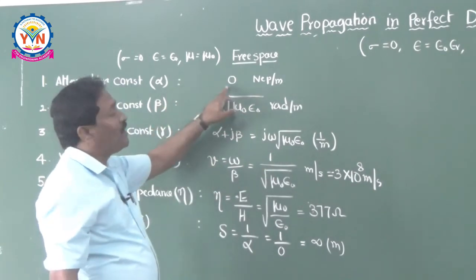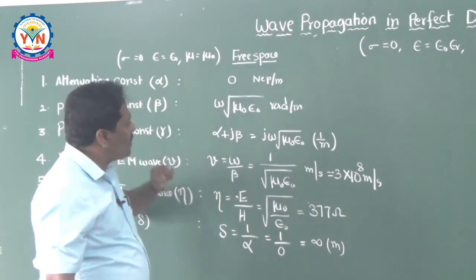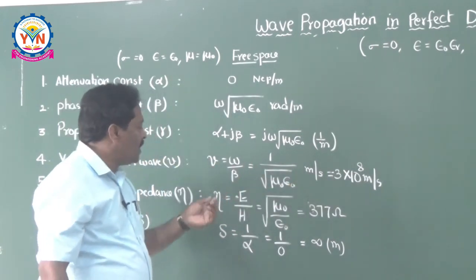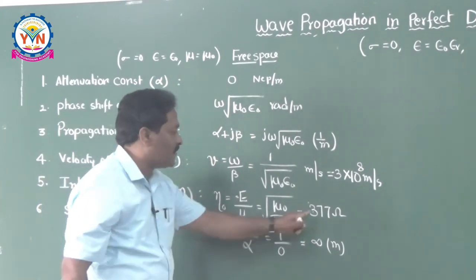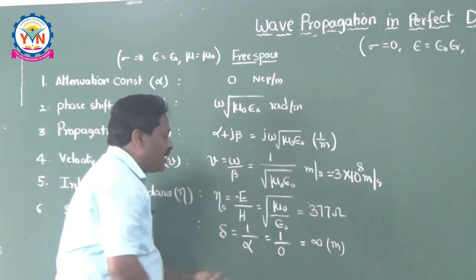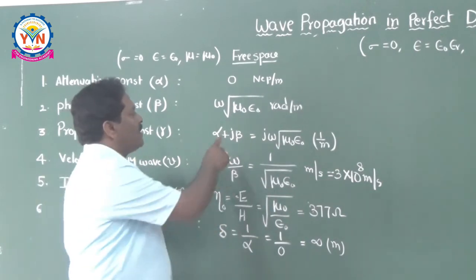Attenuation constant alpha is 0, the velocity is nothing but the light velocity, it is fixed. Intrinsic impedance eta naught for the free space is equal to 377 ohms, and skin depth delta is nothing but infinity. So you have to calculate only beta.